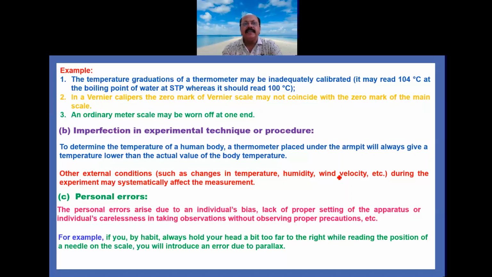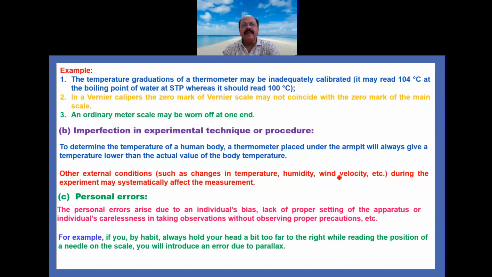Now the second systematic error is imperfection in experimental technique or procedure. It means when we are performing any experiment and we are not perfect and we don't know the exact technique or the procedure of how to perform that experiment, but still we do it, then the error takes place. That comes under the imperfection in experimental technique or procedure.